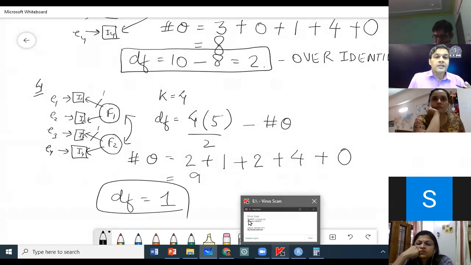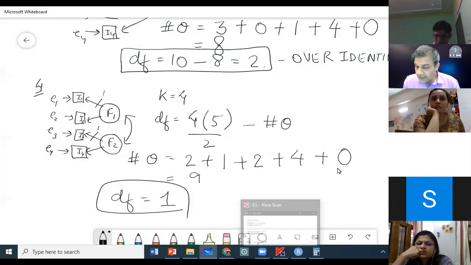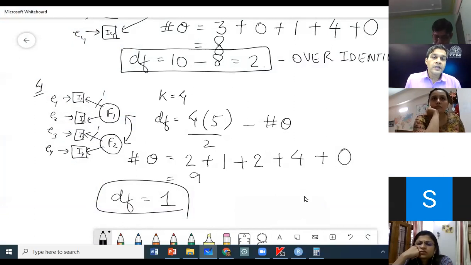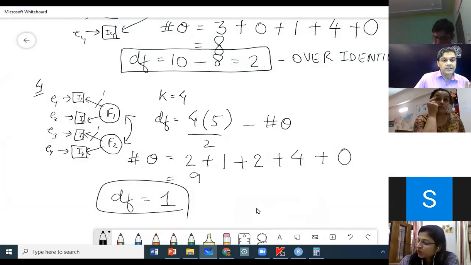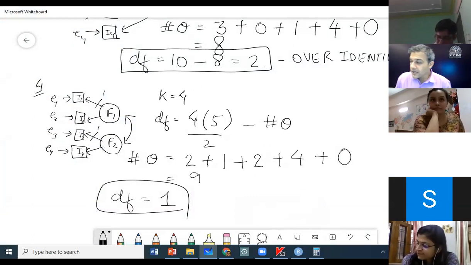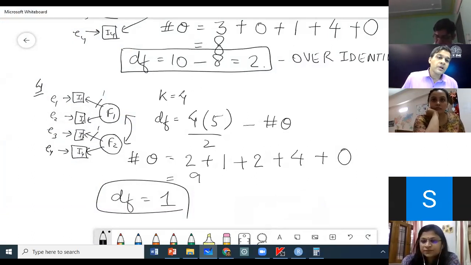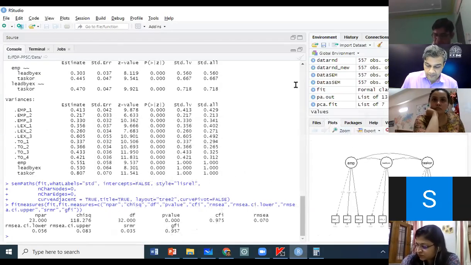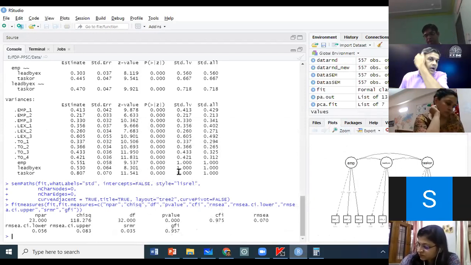Now what does this mean? If you have items less than 4, then you will have to run your construct with some other construct so that the tool crosses that threshold of 4. Then you will be able to have your goodness of fit indices for your model. Is that okay? All right. So this is how we compute, and what DF means and how it is computed in structural models and so on. So let us go to our output now.